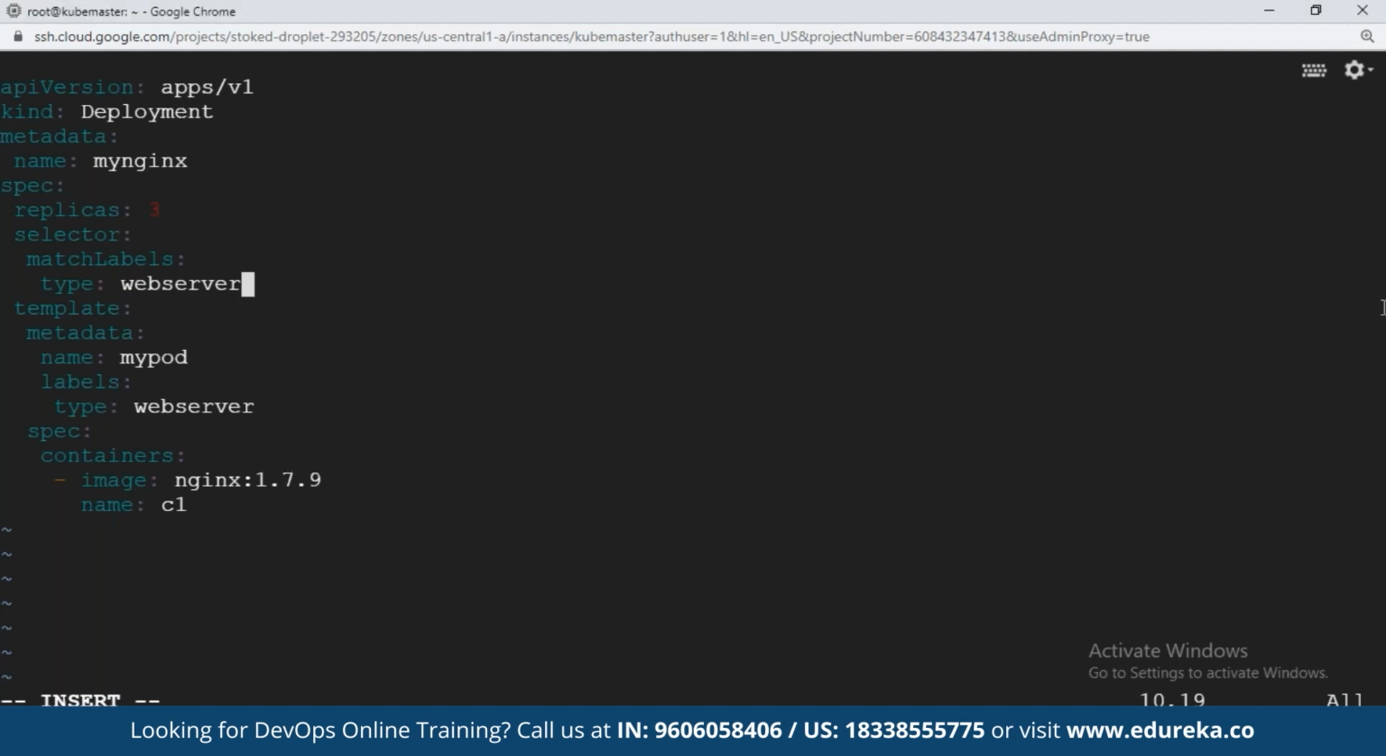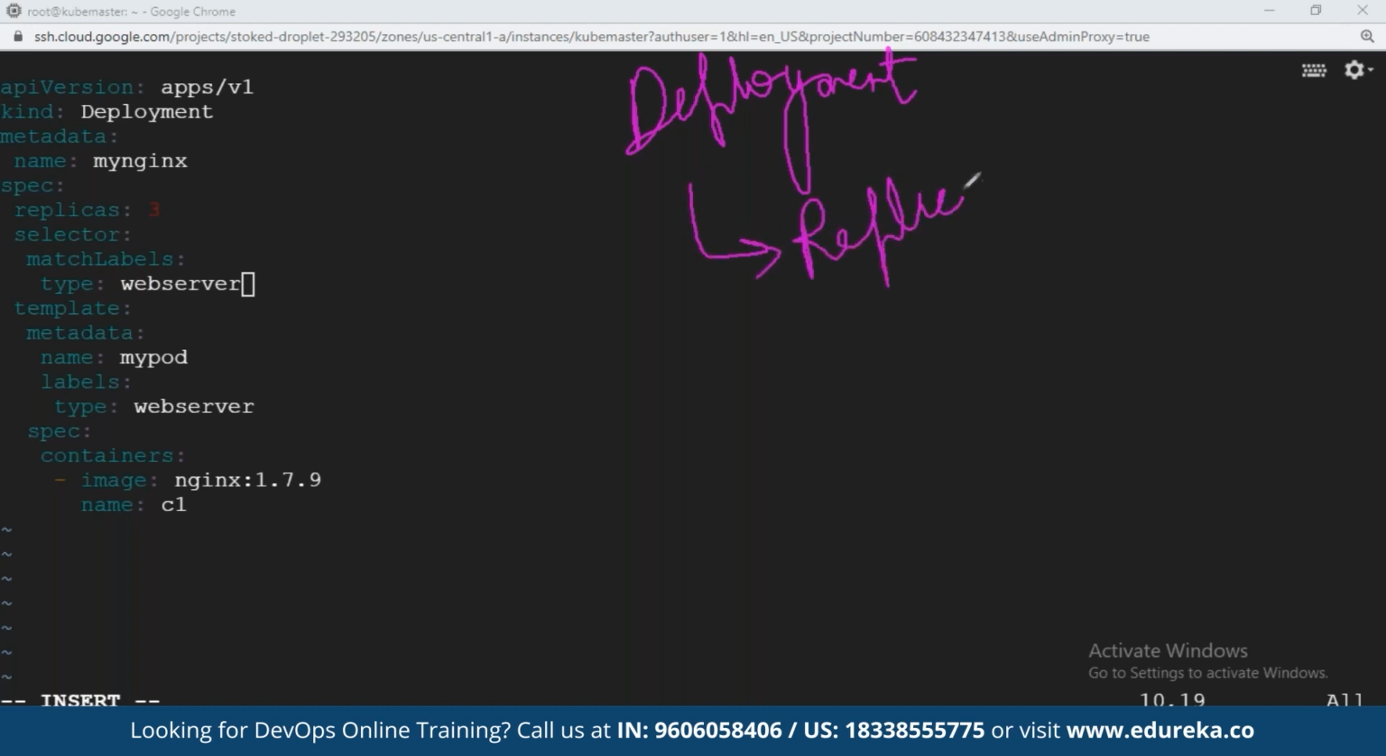What does this deployment do? It's a high-level object, friends, in Kubernetes. As you will see, when I execute this deployment file now, what will this deployment do? This deployment will first create a replica set. Replica set is an object in Kubernetes. That is, it will create multiple replicas, 3 here. Replica set will maintain 3 replicas. In addition to this, it will create 3 pods.